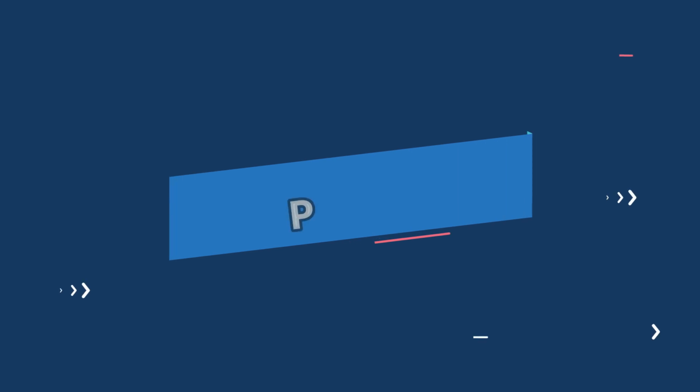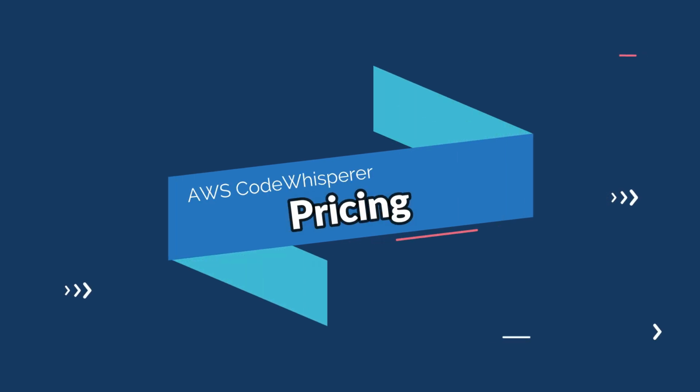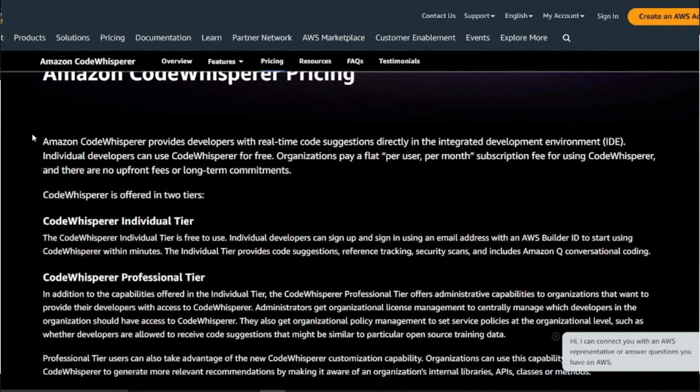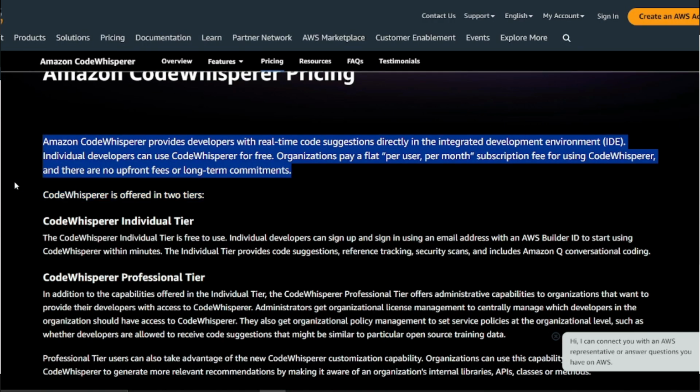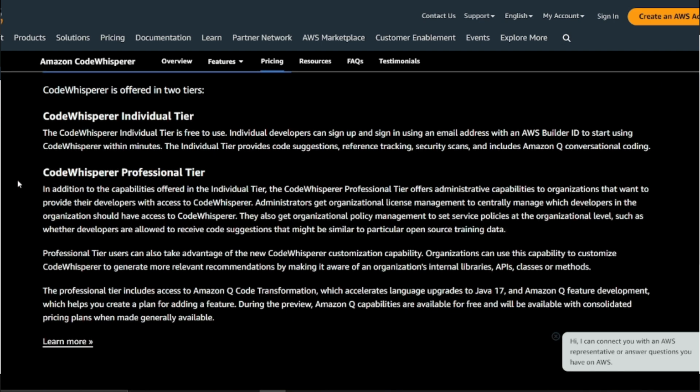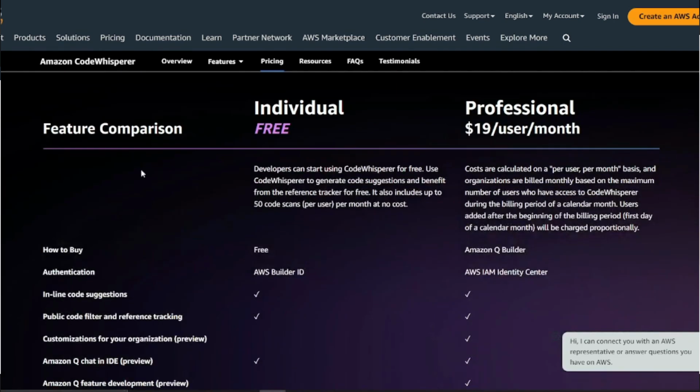All right, and if you talk about the pricing for Amazon AWS CodeWhisperer, it's absolutely free. You can start using Amazon CodeWhisperer. You can integrate it into your Visual Studio Code or any other coding editor without paying any penny, and you can start using it free without any problem.